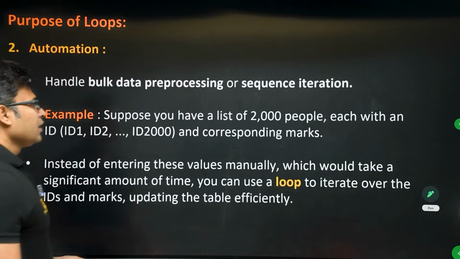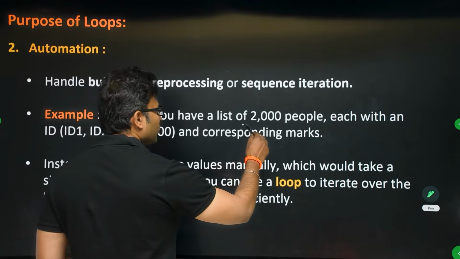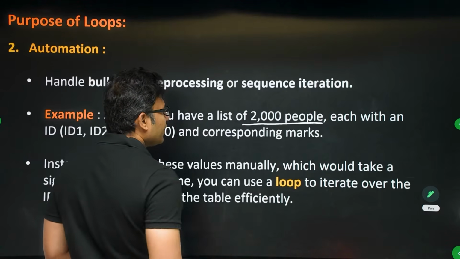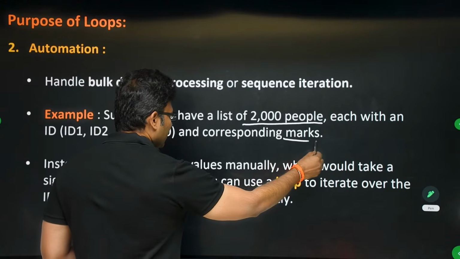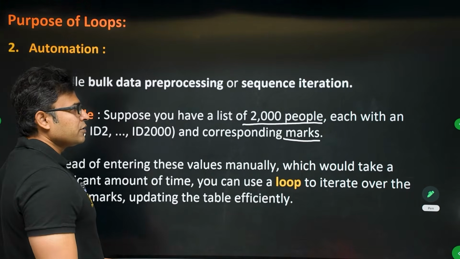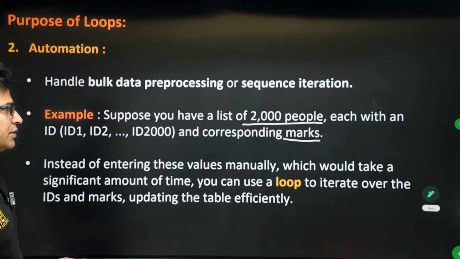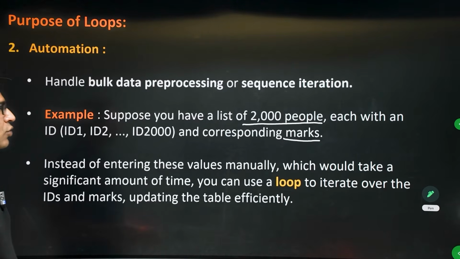Let us say you have 2000 people, and they have some ID and some marks associated with each. Now let us say you want to find the person with the highest marks. You don't have to sit down and go through the entire list. You can simply write a loop which will iterate over the entire list and find the people with maximum marks.